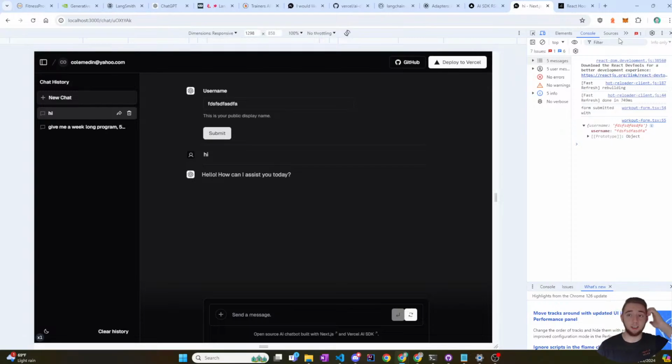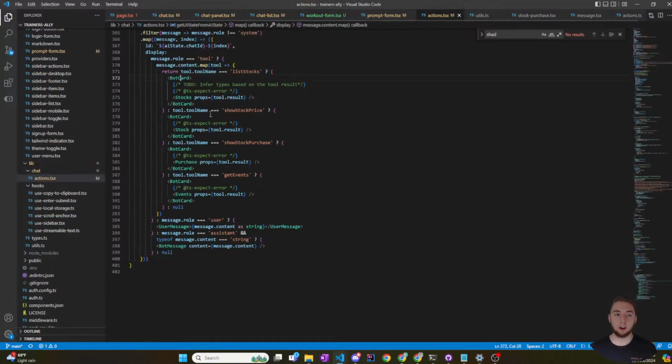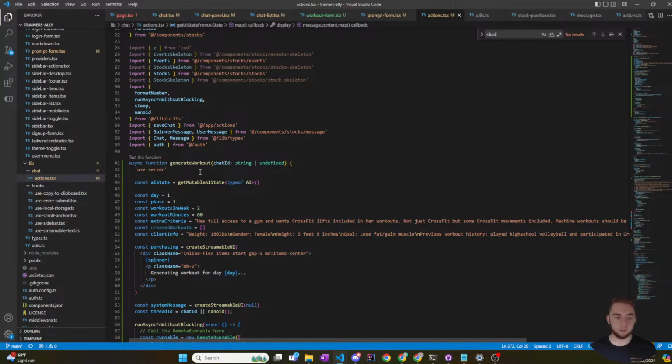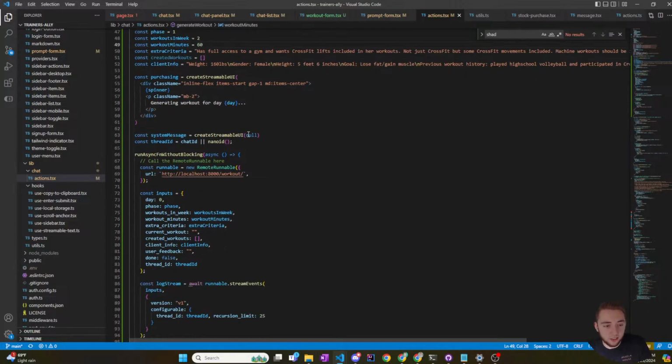So this is perfect because literally all I'm going to have to do now is, when the form is submitted, I'm going to take this data, extrapolate all of the different things I need, like the client requirements, their access to gym equipment, and so on, and then I'll call this generate workout function within my AI object to actually generate the workout. And all the things that I have hard coded here, that's going to be what I input in the form.